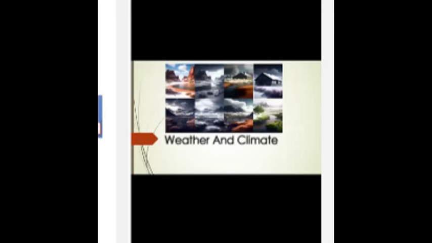Climate change is the change in the long-term pattern of the weather, specifically an increase in global temperatures caused by human activities, such as the burning of fossil fuels. Some of the effects of climate change include sea level rise, more intensive heat waves, and increased frequency of extreme weather events.